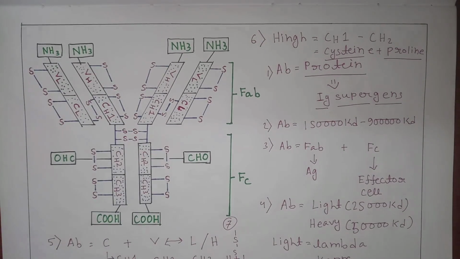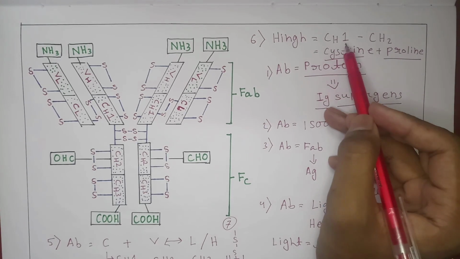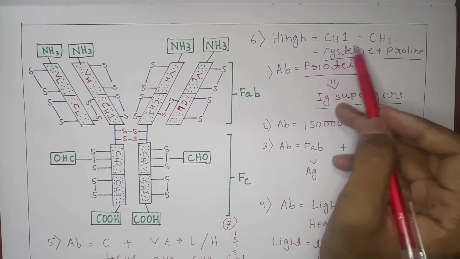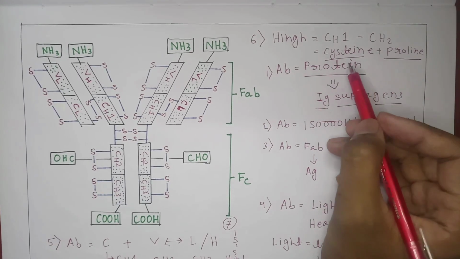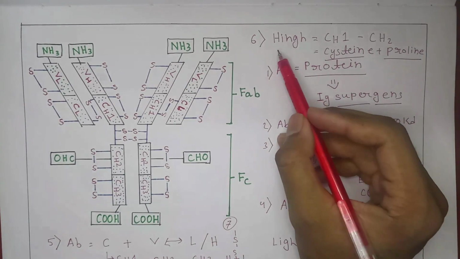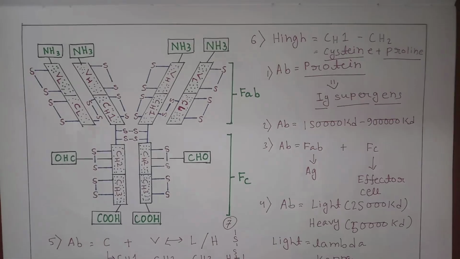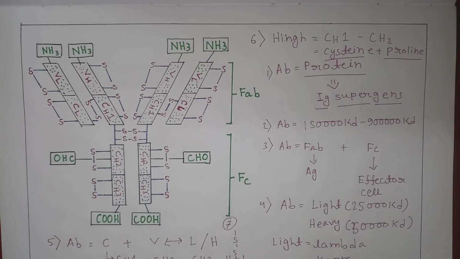And our sixth point of view is that in between constant heavy region 1 and constant heavy region 2 there are some cysteine and proline rich region which is called the Hinge region. Our seventh point of view is that the light chain and the heavy chain are separated by disulfide bond.